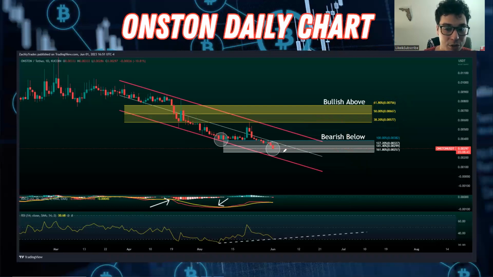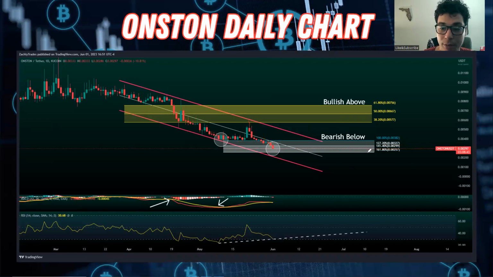That's where you want to pay attention, if we do end up getting a breakout outside of this channel. Currently, we're not even bouncing, but we're testing the 0.00299 level. So there's 3 levels right here that we're bearish below. Once we're below 0.00382, you can see we are below that level now. That was our level that we held for about a week or so, even longer than a week. We held above that level, got a strong push up to the top of this channel, but ultimately rejected the top of this channel. Then we broke through that level and we hit 0.00327. We broke that level. We're currently at 0.00299.